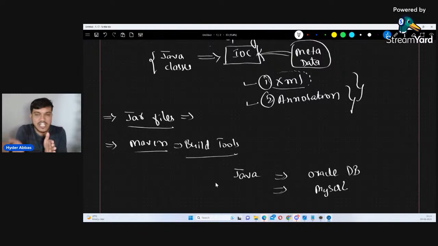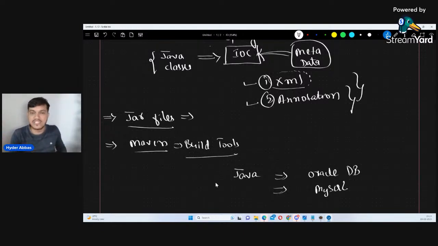To establish the connections, we are not going to write everything hard coded. Some coding has already been done, and those codings have been done by third parties, the Oracle team, the MySQL team. They say, we have done the coding, you please add it. All that coding has been done by them, not by the Java team.